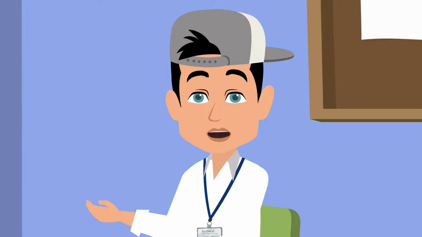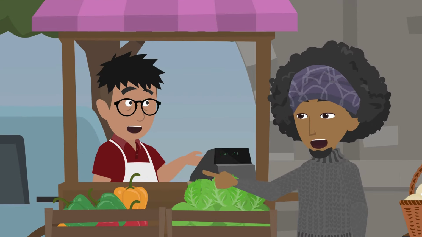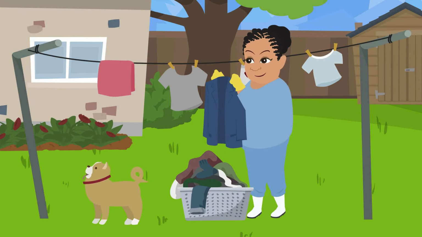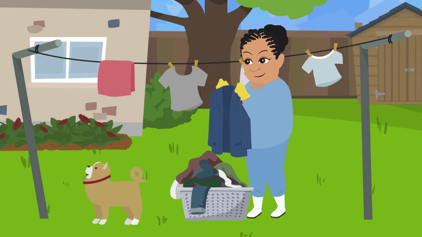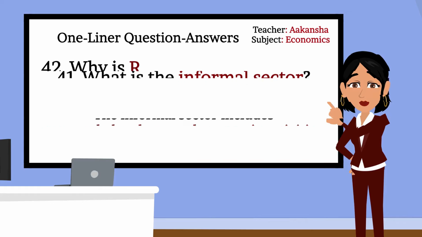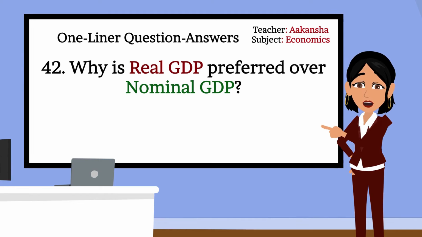Since these activities are unregistered, they are not included in GDP because there is no proper data. For example, a street vendor selling vegetables or a housemaid working without a contract are part of the informal sector. Very well, Vansh. Let's move to the next question. 42. Why is real GDP preferred over nominal GDP?